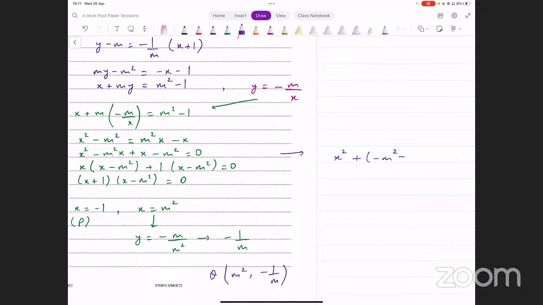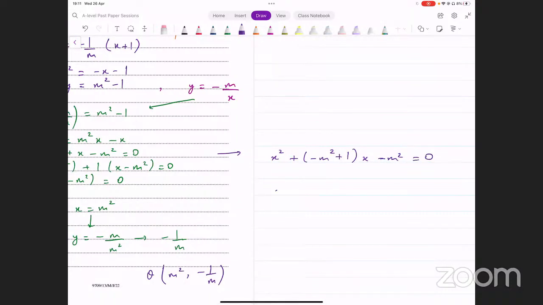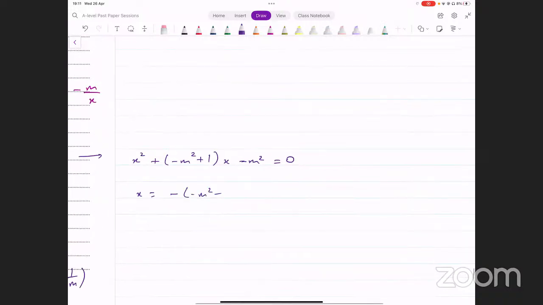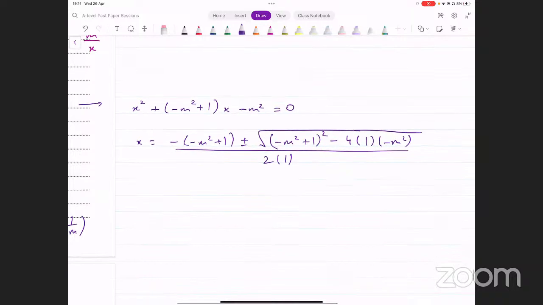अगर हम यहाँ पे देखें minus m square plus 1, so yeah, so we can actually factorize that as well, but that's not going to be helpful. Minus m squared. Okay, वो भी शायद simplify हो जाता है. Quadratic formula यहाँ पे apply करते हैं तो क्या होगा? Minus b, so that's going to be minus into minus m squared plus 1. Plus minus square root of b squared, so that's minus m squared plus 1 whole squared, minus 4 into 1 into minus m squared, whole divided by 2 into 1. You could try doing this as well and see if it simplifies.